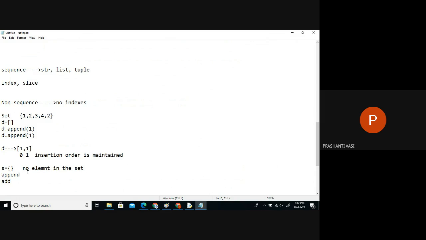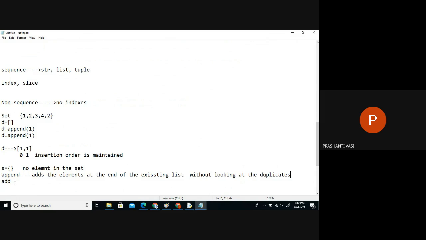Append means blindly adding the elements at the end of the existing collection, the list, without thinking about or looking at duplications. There's no need to think about whether it's a duplicate or not; it simply has to add at the end.